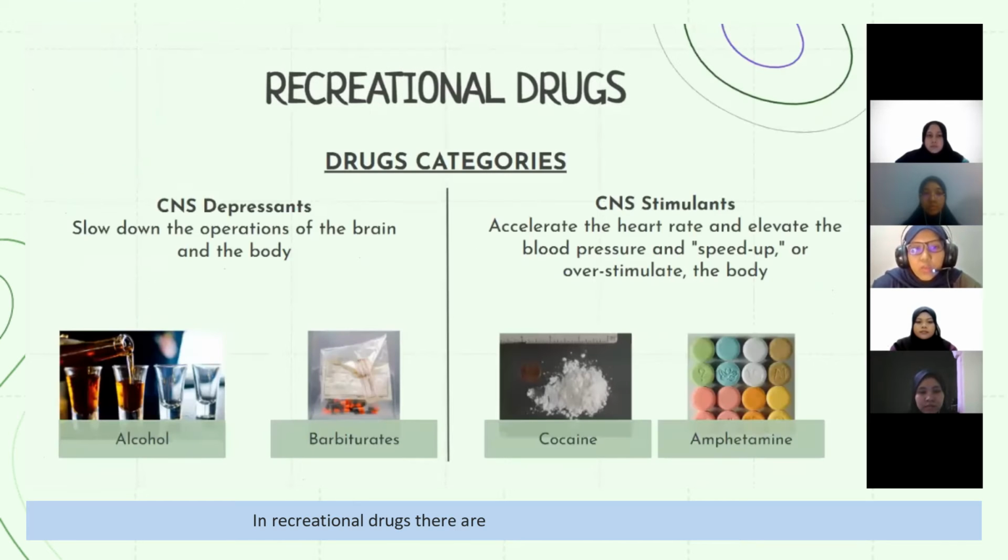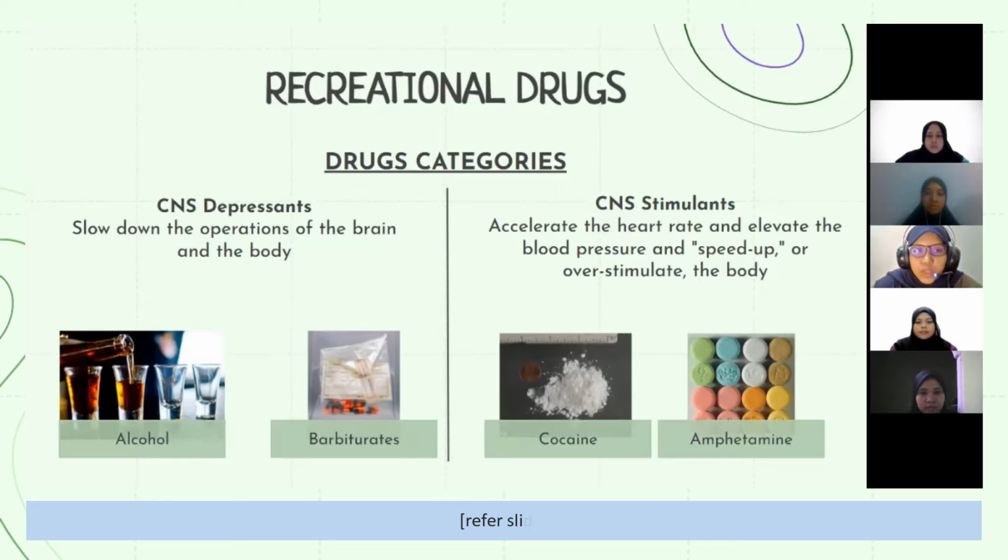In recreational drugs, we have 7 categories that we can find. Firstly, we have central nervous system depressants, and examples are alcohol and barbiturates.